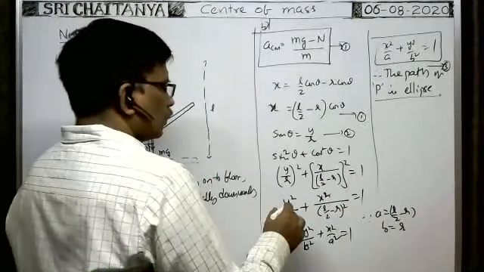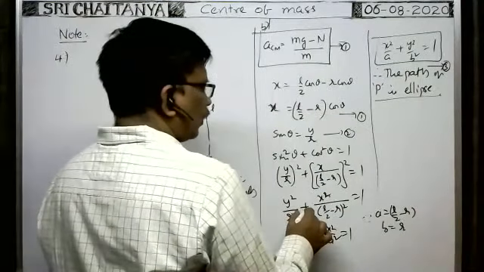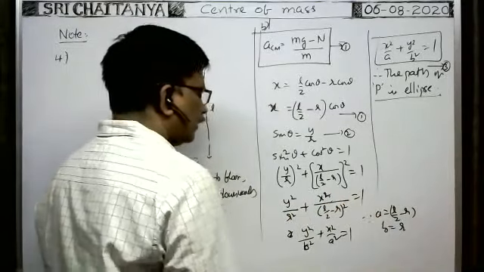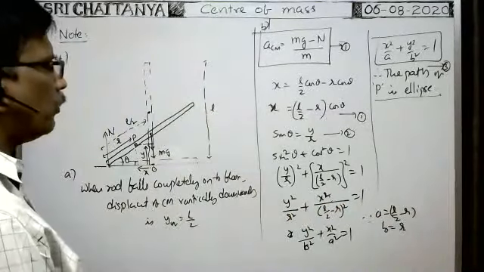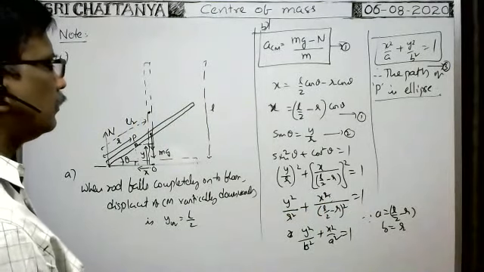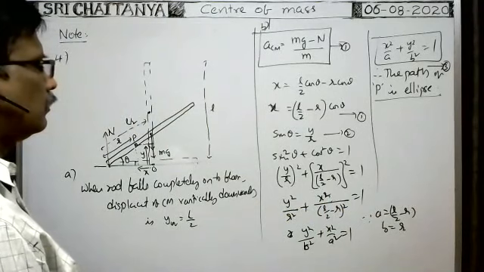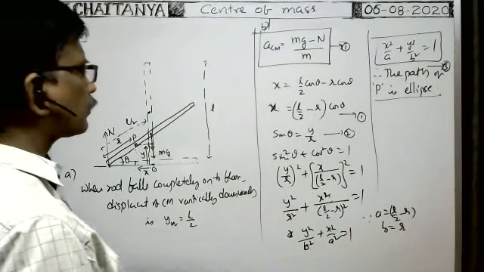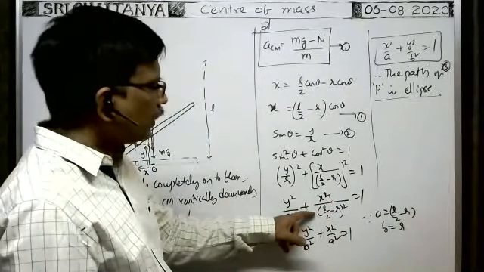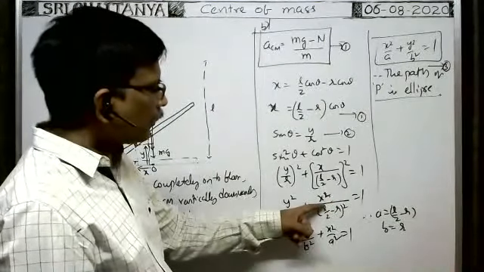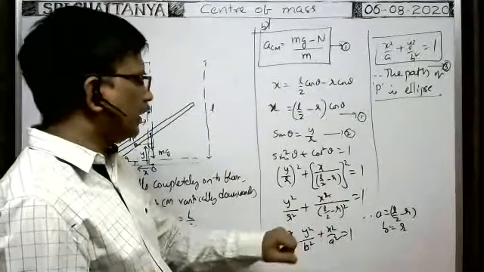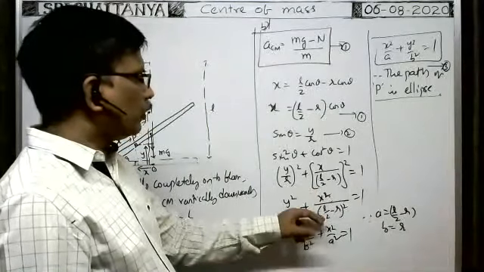So y square by r square is equal to infinity, or y square by r square is equal to minus infinity. Something by 0 means infinity.